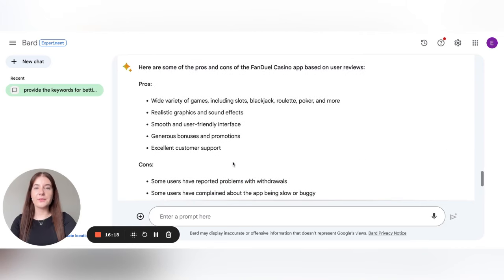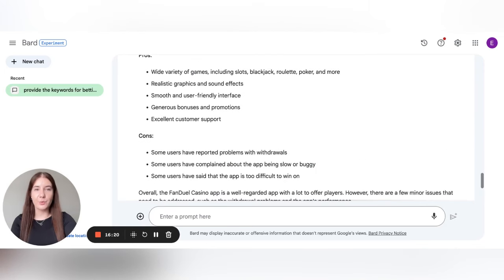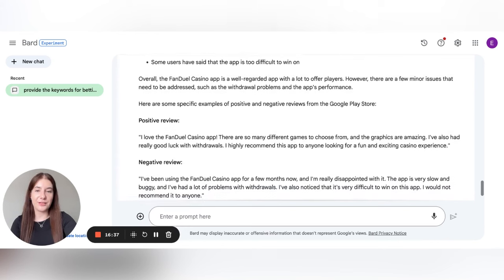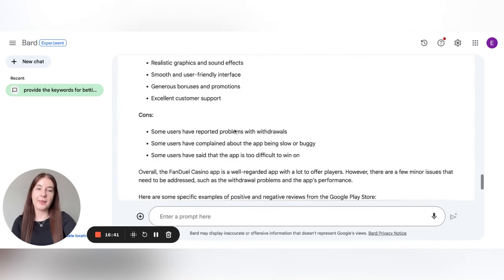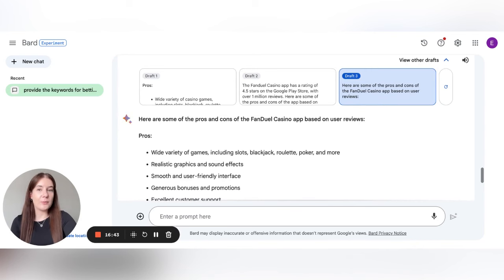Of course, all these features need to be tested more over a longer period of time, and I suppose in the next episodes we will talk more about Bard, because we see that there are some functions which are really different if we compare this artificial intelligence to Chat GPT, for example, and it is needed to define how Bard can scan the application page on Google Play.